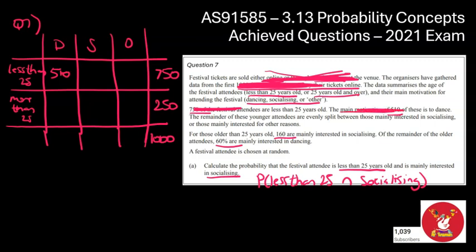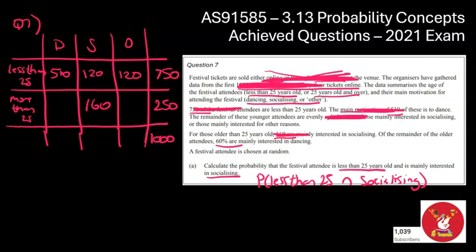And the remainder of these younger attendees, so I'm still dealing with the under 25s, are split evenly. So there's 240 left, and that's going to be split evenly between S and O. So that's going to be 120 and 120. So I've now used that 510, the split part. There you go, so that's been used. So for the older people, we can now start answering this older people section. 160 are there for socializing. So let's write 160 here.